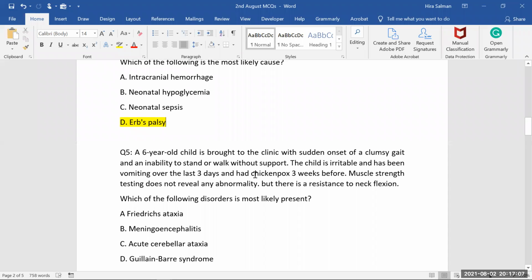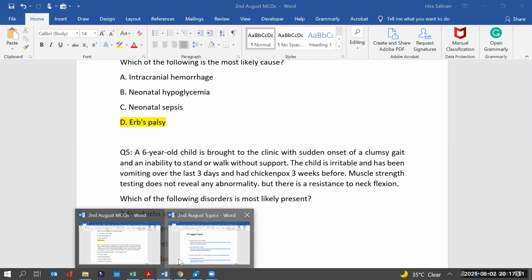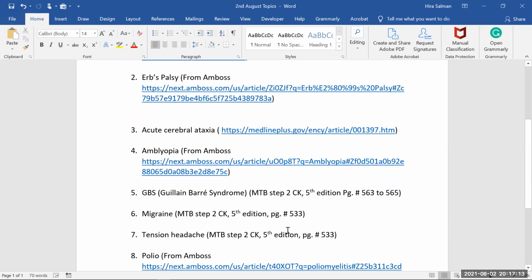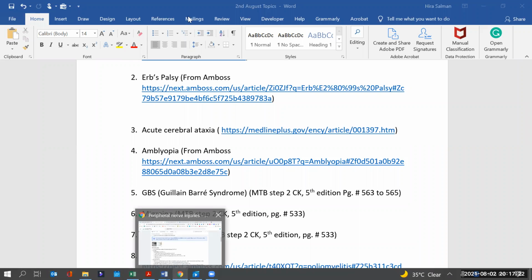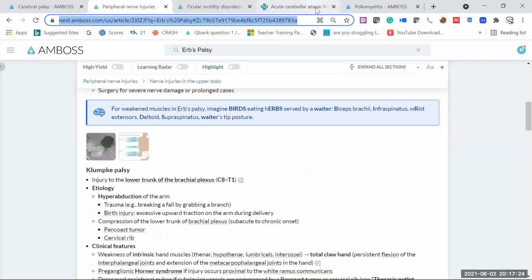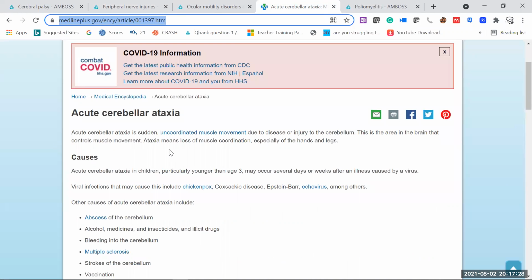Okay, for the next one, we have to go for the theory first. Next, we have to cover this acute cerebral ataxia. Acute cerebral ataxia is not covered in much detail in AMBERS, so I have to take you to one of the sites for this one. We are going to cover acute cerebral ataxia from here.